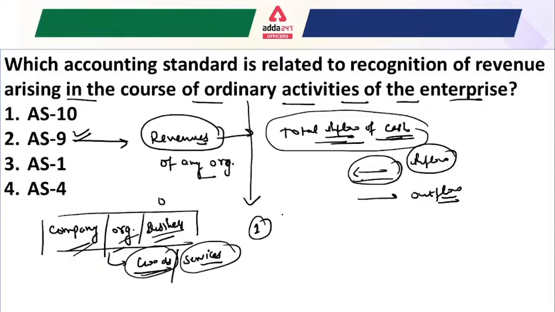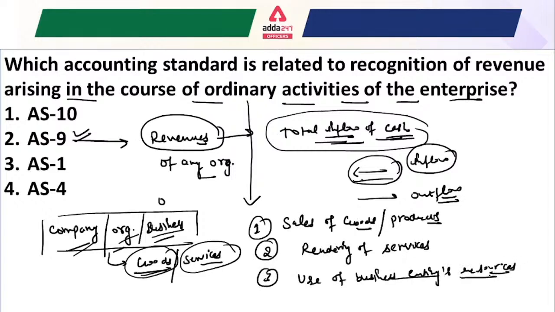Second is rendering of services. And the third ordinary activity is use of the business entity's resources by others.